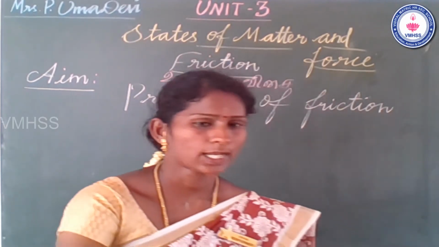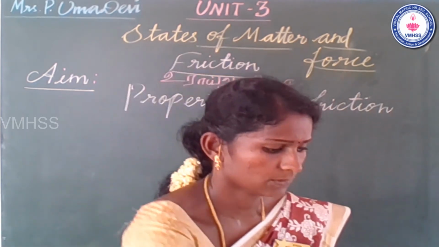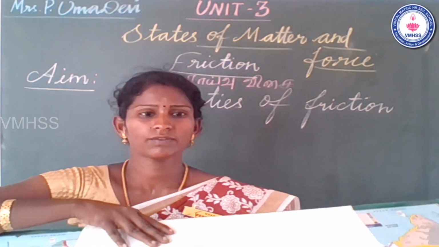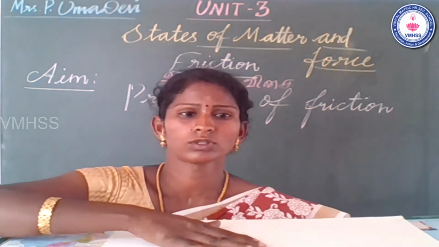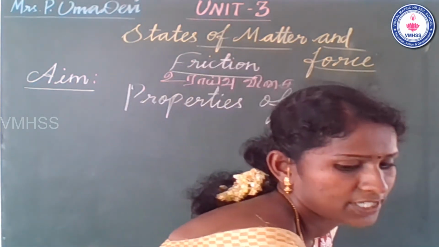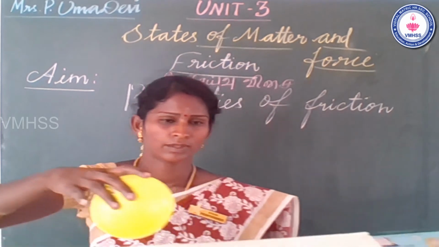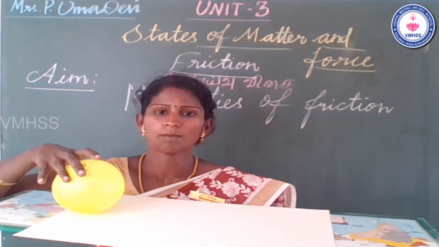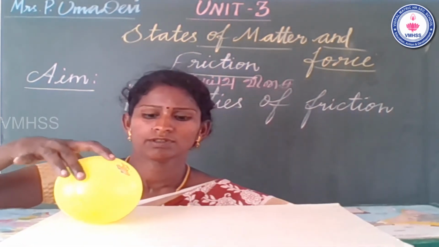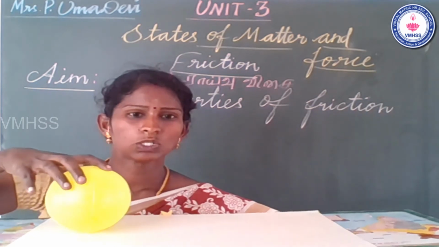I take one smooth surface. This surface is very smooth. I take one ball and place it on the smooth surface.